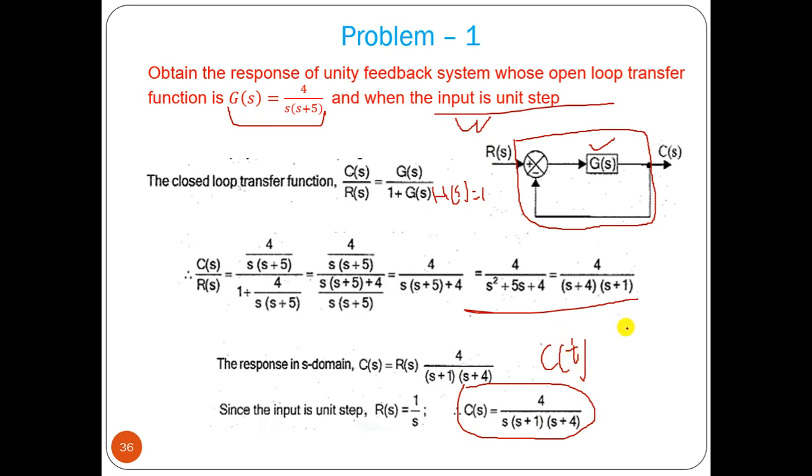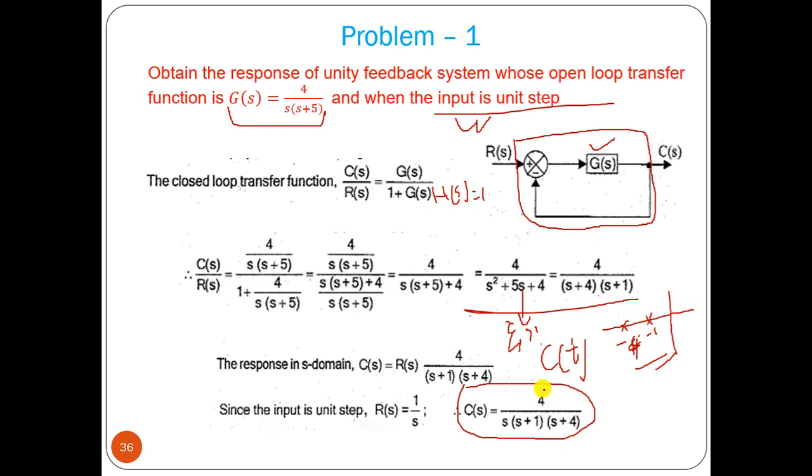From this case, what we can say is that we have two s values at -1 and -4. So the system response should be what? Overdamped case, right? That we can find out, and from that we can also find out the value of zeta. If you look here, the value of zeta will be greater than 1. That should be the overdamped case because we have two distinct real poles. Let us find out.